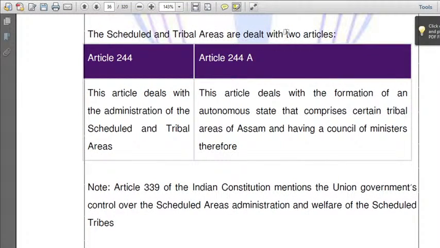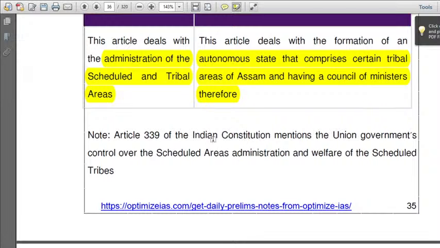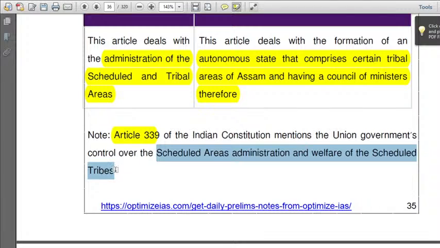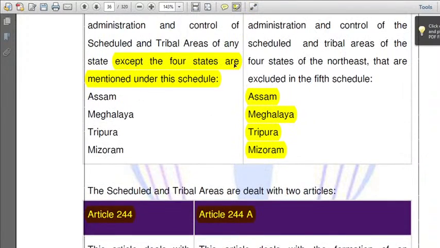Next, these two concepts deal with two articles, Article 244 and 244A. Article 244 deals with administration of scheduled and tribal areas. 244A deals with formation of an autonomous state that comprises certain tribal areas of Assam and having a council of ministers. Okay, next, what is Article 339? It mentions the Union government's control over the scheduled areas administration and welfare of the tribal people. So this is all about Article 339, Article 244, Article 244A, the fifth schedule and the sixth schedule.